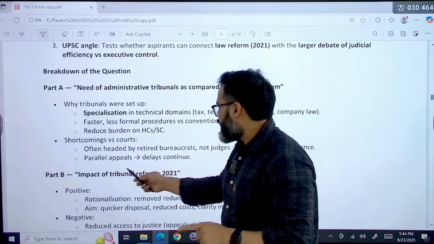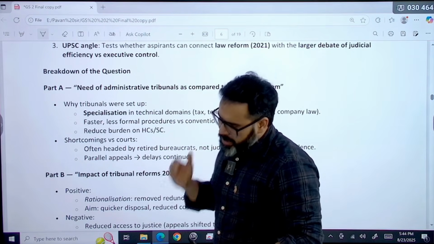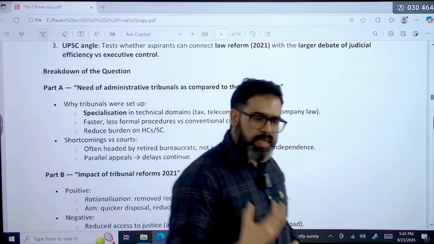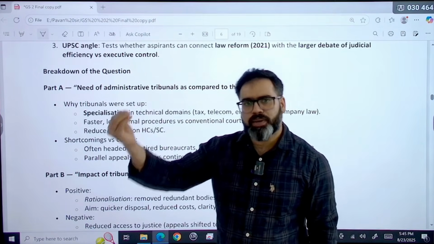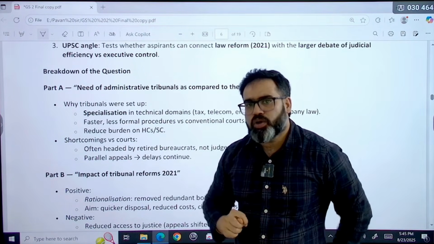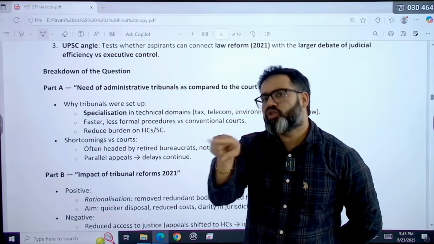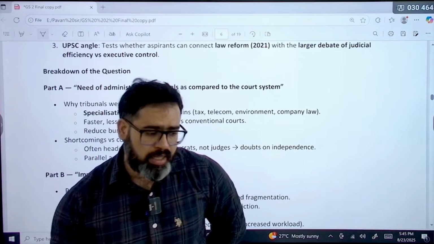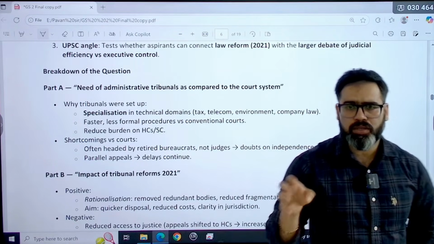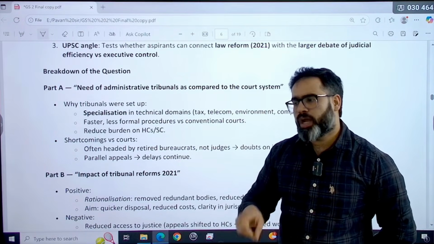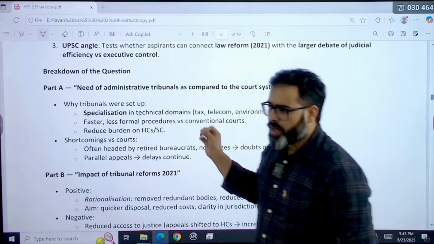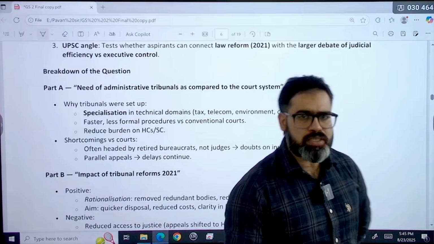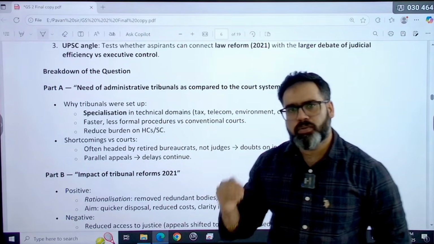Next is parallel appeals. Parallel appeal क्या है? कि earlier ऐसा था कि whenever tribunal is giving any judgment, then we can appeal against the judgment of the tribunal directly to the Supreme Court. So we were bypassing the High Court. But after L Chandra Kumar case, where Supreme Court says that judicial review is the basic feature of the constitution, and because of that you cannot bypass the High Court. So now whatever the decision taken by the tribunals, appeal lies against those decisions in High Court also, and after High Court you will go to the Supreme Court.